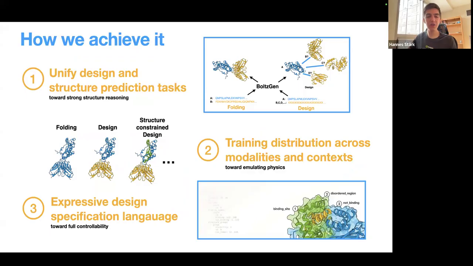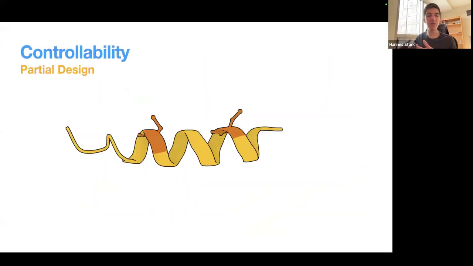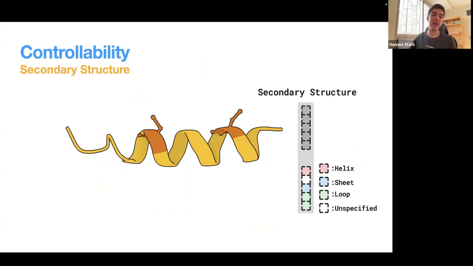Now I want to lay out what all these control options are that I mentioned, when I mean that we want to allow for full controllability. Well, first, this partial design aspect we've already seen. You could say, for example, you want this to be a cysteine, this to be a cysteine, and all the other residues to be designed. And then you can say that you want the secondary structure of this thing, for example, to be a helix.